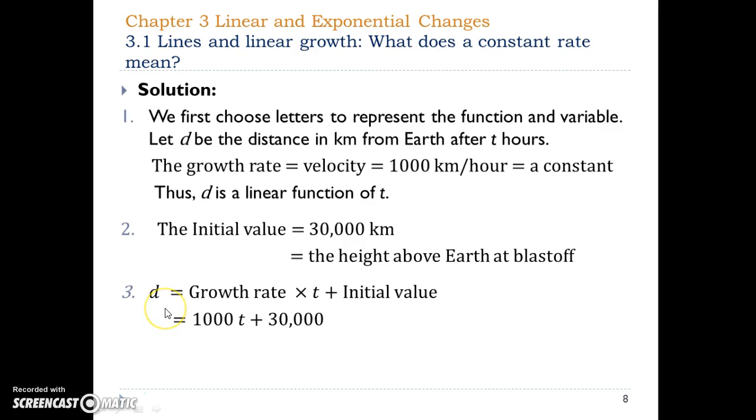According to the formula for the linear function, distance is equal to the growth rate times t plus initial value. Here t is time in hours. As we said in the previous slide, the initial value is 30,000 kilometers, and the growth rate is 1,000 kilometers per hour. D is equal to 1,000 t plus 30,000.